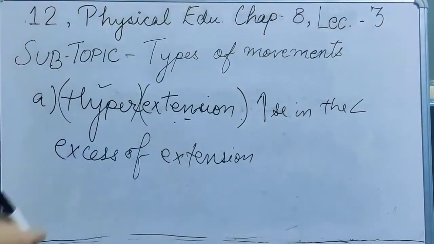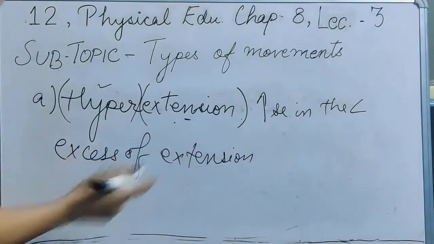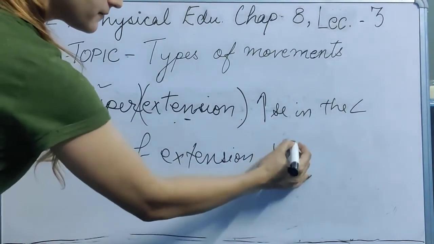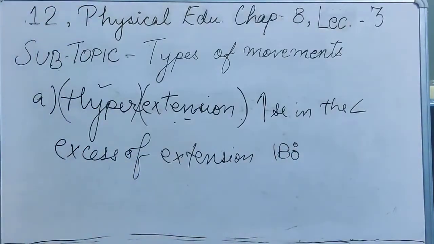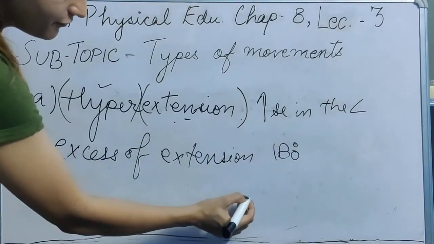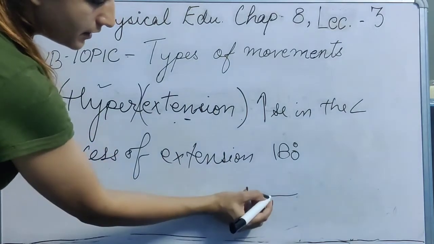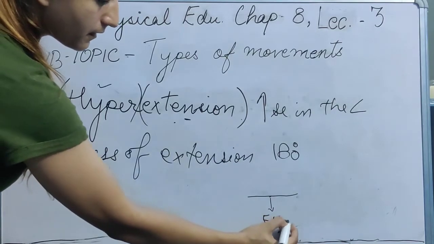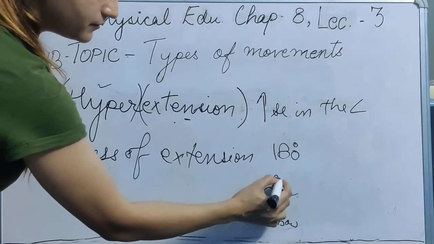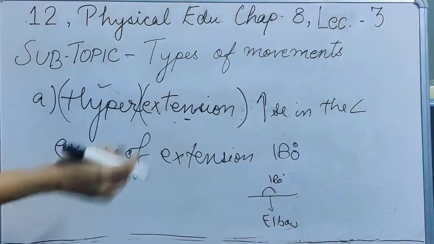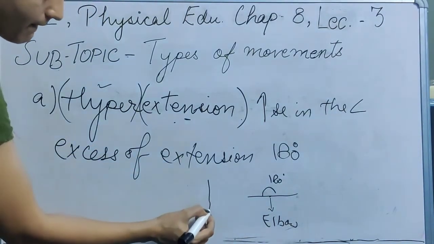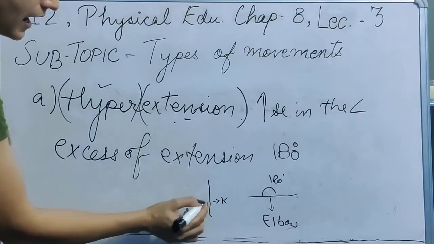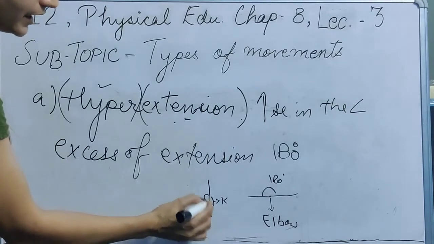When we were talking about extension, the degree or the angle would not be more than 180 degrees, as you can see in the elbow, if the elbow is all straight, for example, if this is your elbow joint, this angle was 180. Same way when you talk about the leg or the knee joint, again the same thing, if this is your knee, again this angle was 180 degrees.